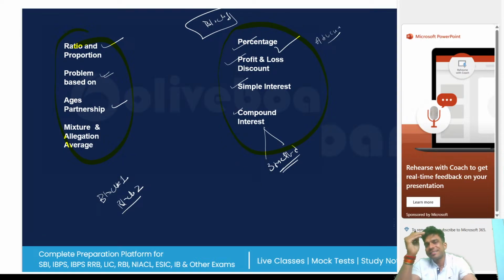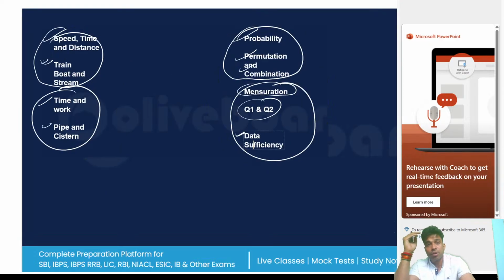Block 1 includes percentage, profit and loss, simple interest, compound interest. Block 2 includes ratio, problems on ages, partnership, mixture and alligation. Block 3 includes speed, time, distance, train, boat. Block 4 includes time and work, pipe and cistern. Block 5 includes probability, permutation, combination, and block 6 includes mensuration and so on, like miscellaneous. I hope you are all getting this.